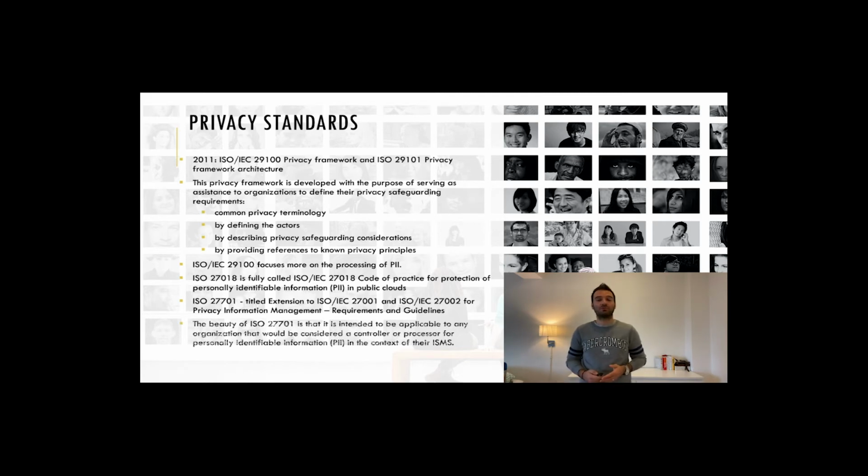The beauty of ISO 27701 is that it is intended to be applicable to any organization that would be considered a controller or processor for personally identifiable information, or PII, in the context of their ISMS.